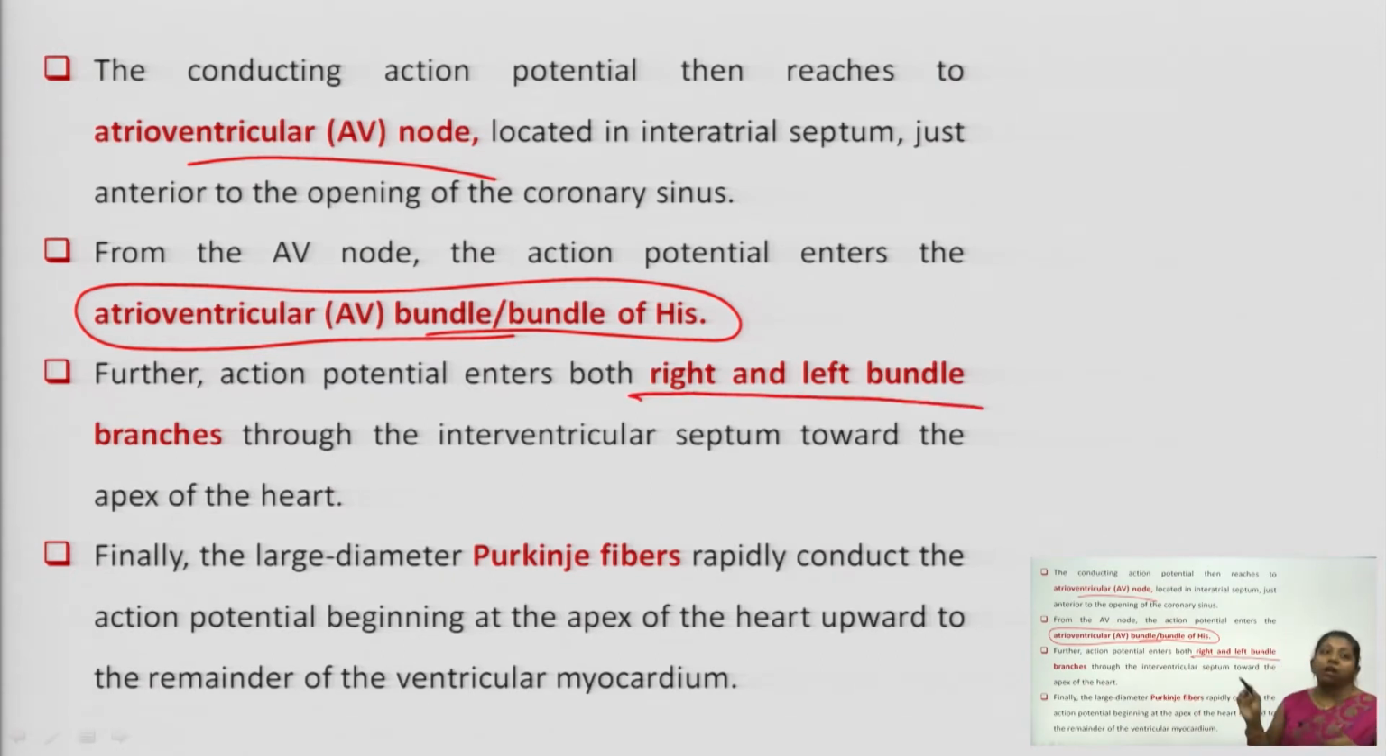The fourth point is the right and left bundle branches. That is, your action potential enters both the right side and left side of your ventricular septum. It stimulates the interventricular septum to both sides, towards the right and towards the left. And further, there are the large diameter Purkinje fibers, which can rapidly conduct the electrical activity upward, towards the ventricular myocardium.